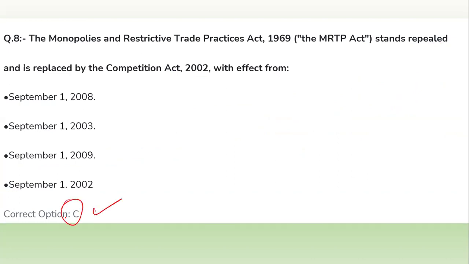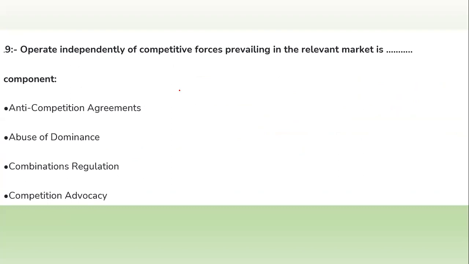Now, the next question on your screen: the operator independently of the competitive forces prevailing in the relevant market, dash competition. Option A, anti-competitive agreement. Option B, abuse of dominance. Option C, combination regulation. Option D, competition advocacy.